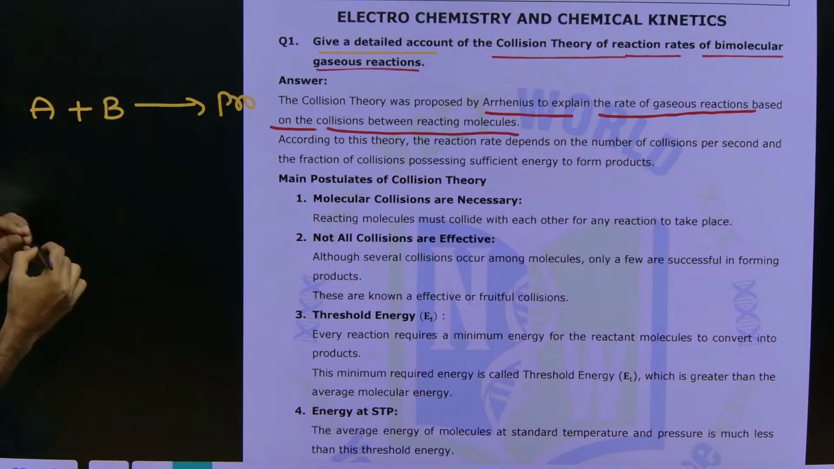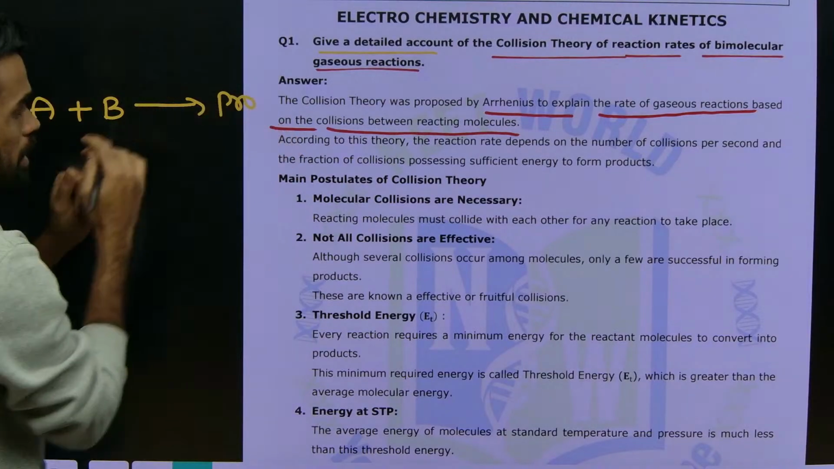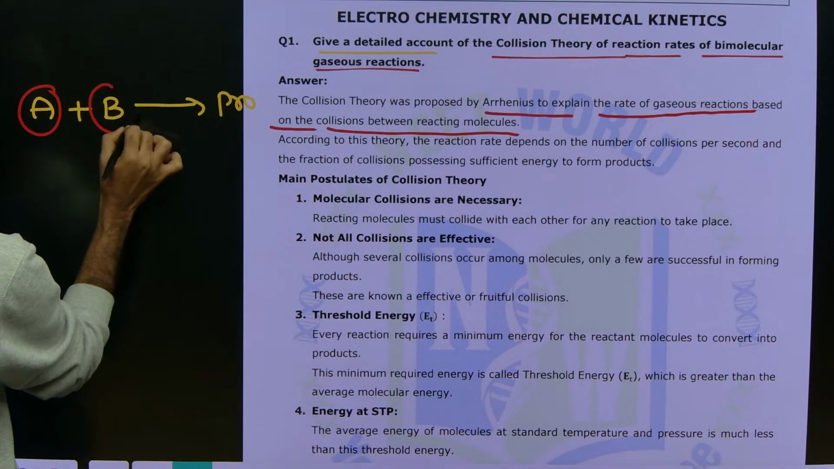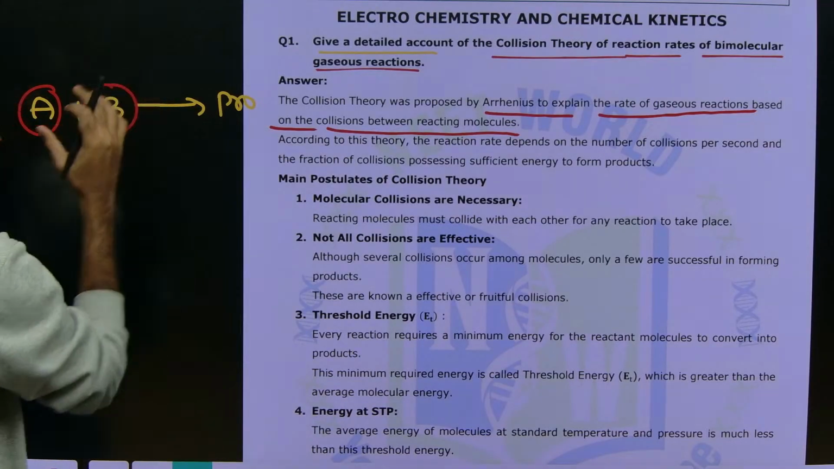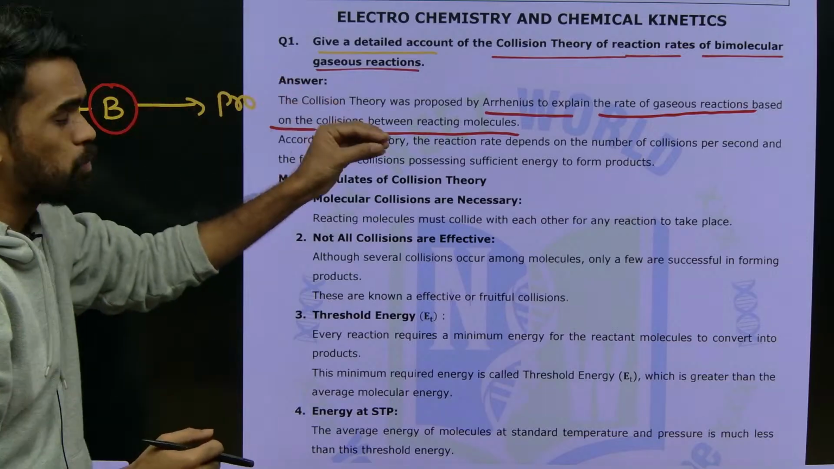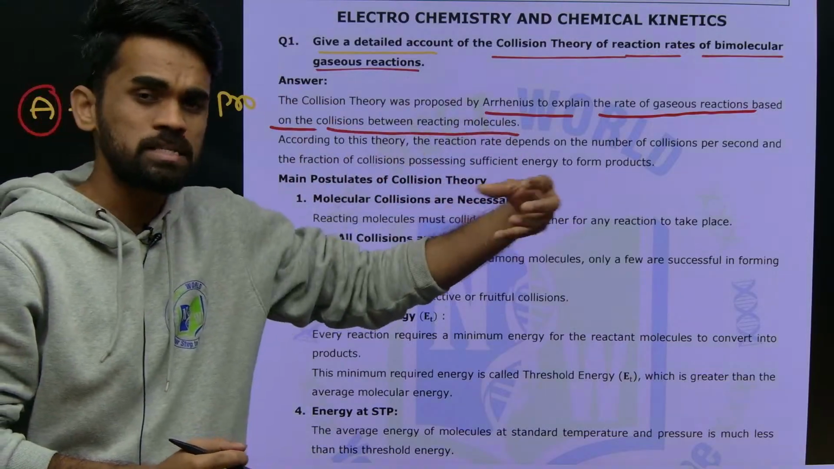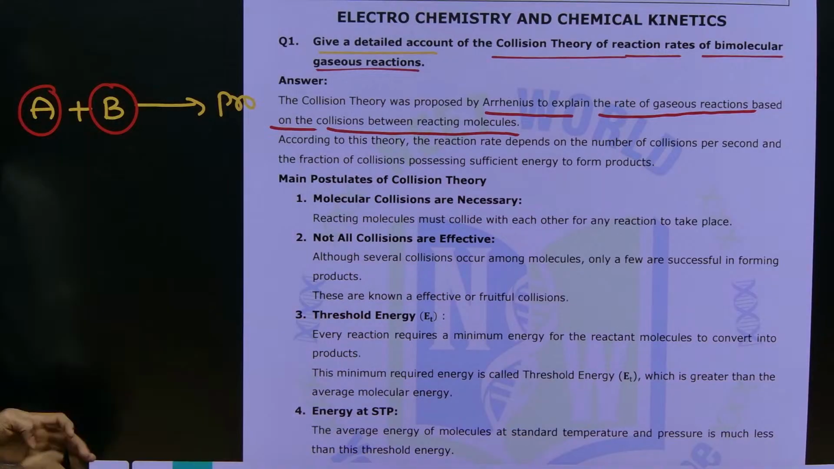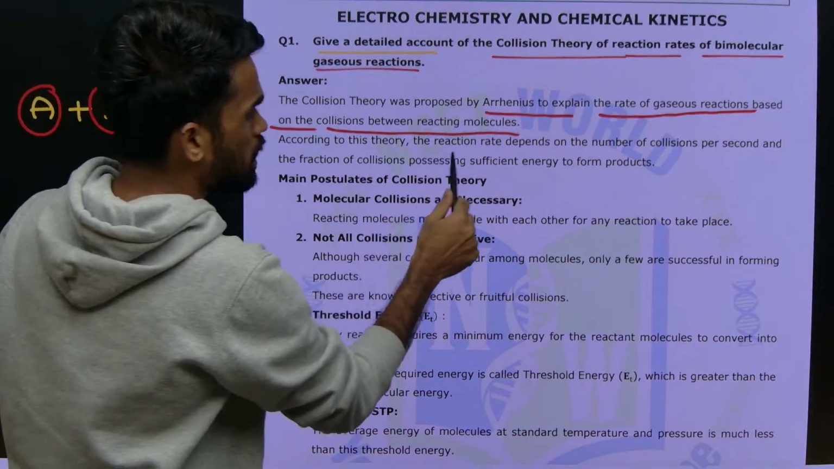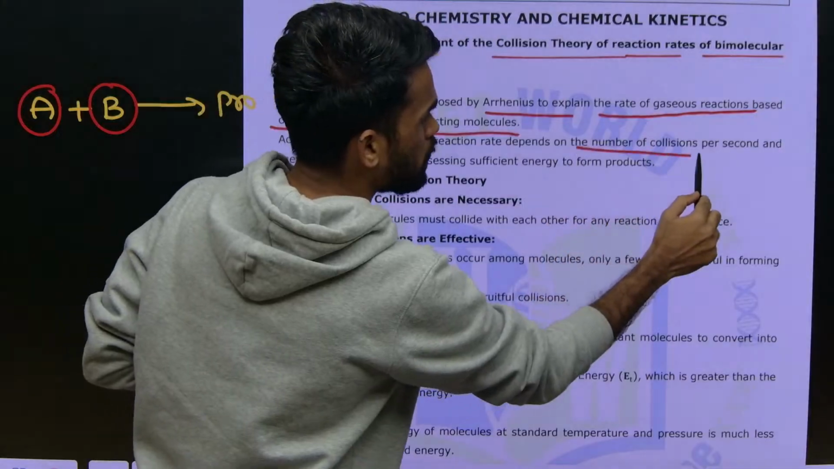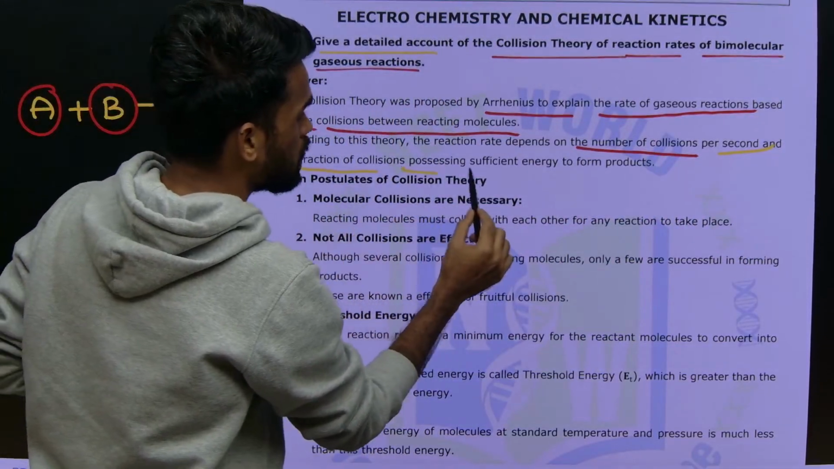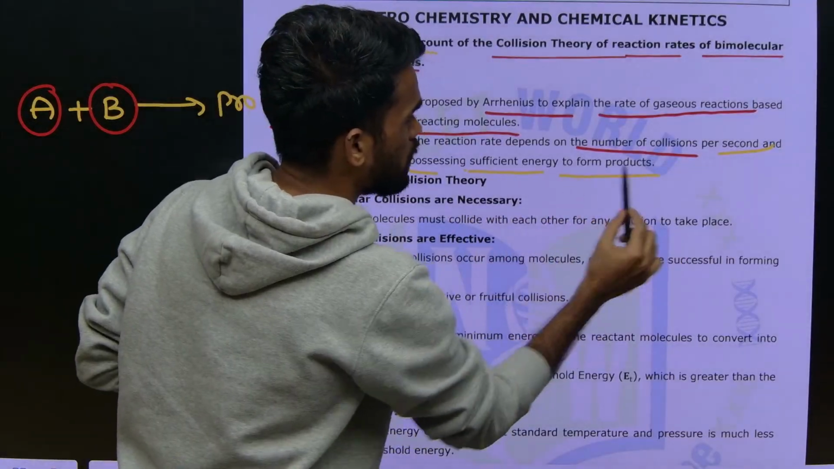Now in order for this chemical reaction to happen, there should be collisions between these A molecules and these B molecules. Only then does the reaction take place and form these products. According to this theory, the rate of reaction depends upon the number of collisions per second and the fraction of collisions possessing sufficient energy to form products.